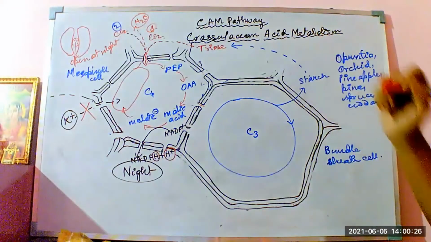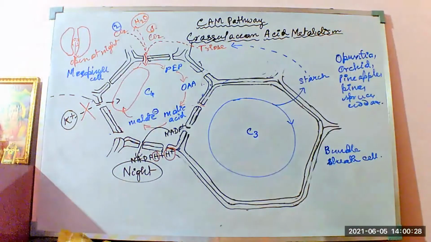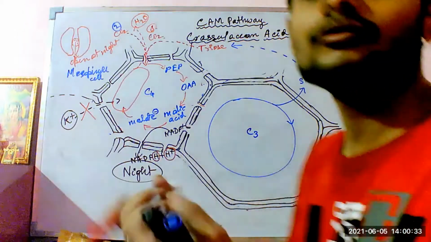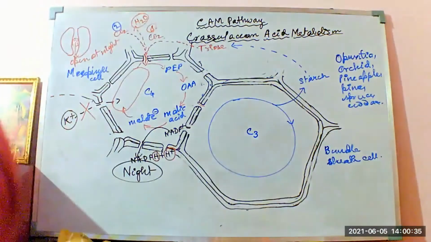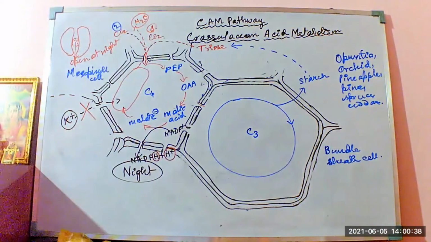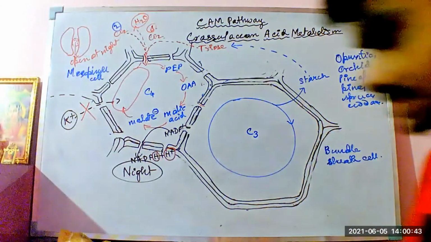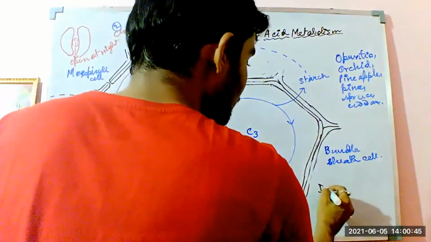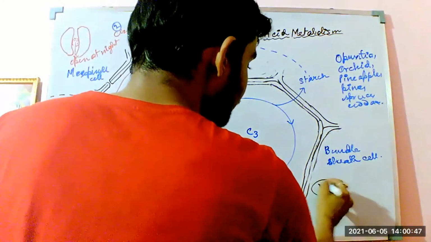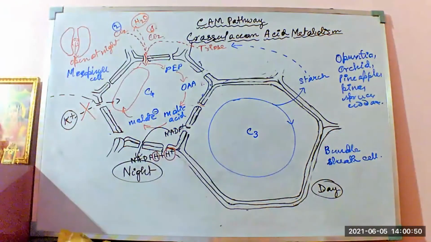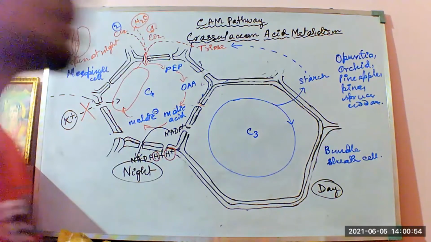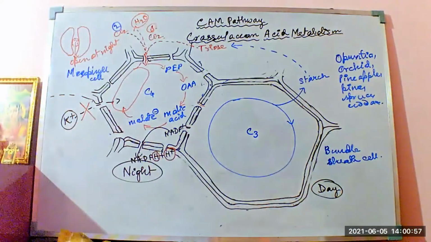Now what happens? The osmotic concentration increases a little bit during the night time, and during the daytime, when there is sunlight, direct sunlight or oblique rays of sunlight, whatever is falling on the CAM plants, closure of the stomata happens during the daytime. This is during the daytime, where the C3 pathway or the bundle sheath cells are functioning within the palisade or the spongy parenchyma of the mesophyll tissues in the leaf.